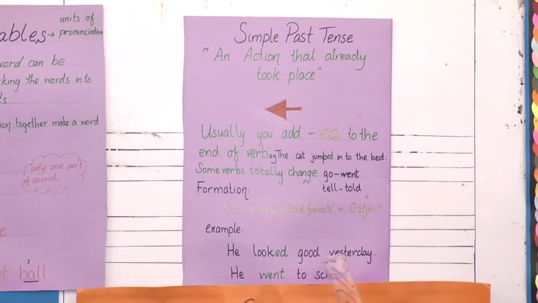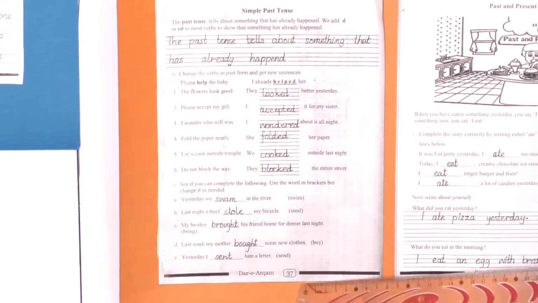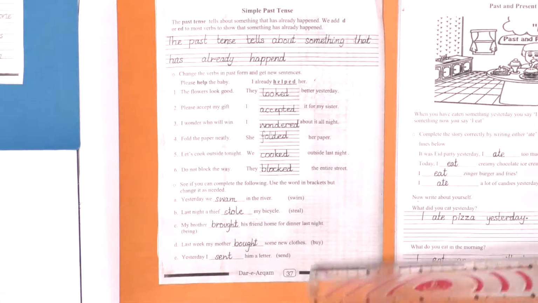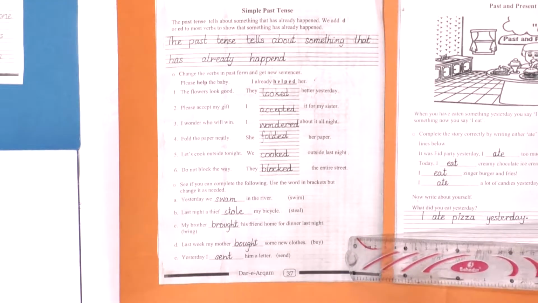Now here are two examples. He walked. He looked good yesterday. I have added ed to the verb to make it a past tense. And he went to school. When go is converted into its second form, it converts into went. Now we will do the grammar, page number 37. Simple past tense, page number 37. You are going to solve it according to the slot.